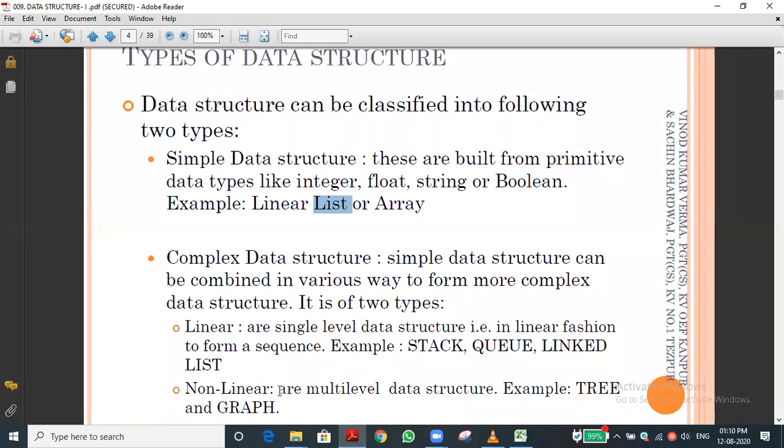Non-linear means, for example, tree and graph. You know how the data structure is for tree and graph; we discussed it in the last class. Can you recall the graph model we discussed? Yes, sir. The tree: that is a node we discussed, and parent, child, and 11.1, 11.2 and all we have seen. Can you recall that, tree and graph? Yes.